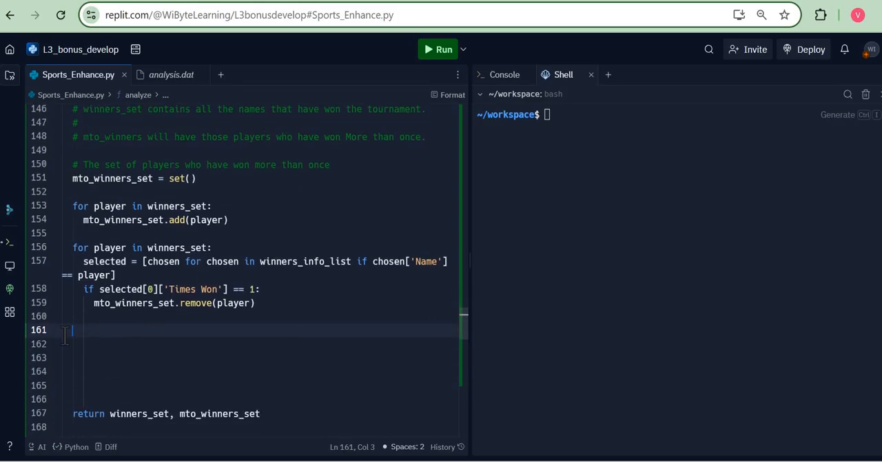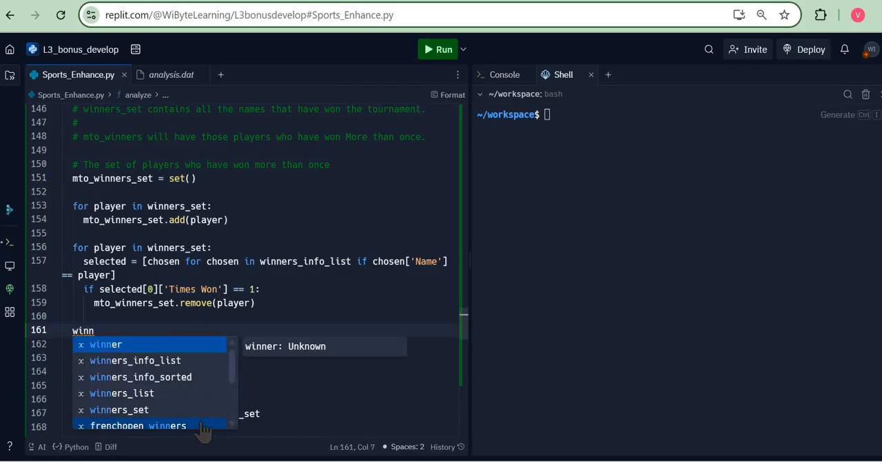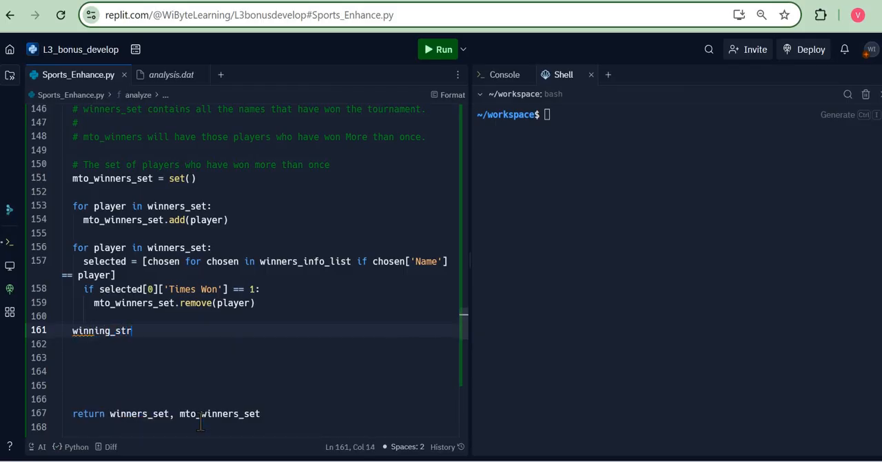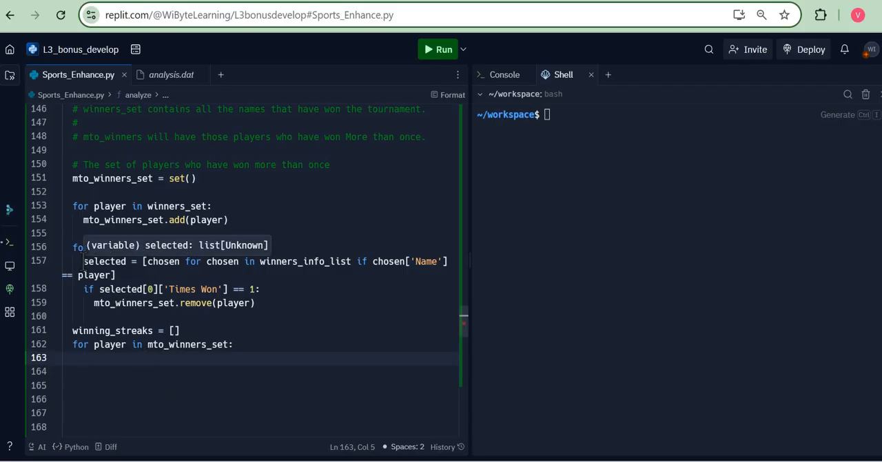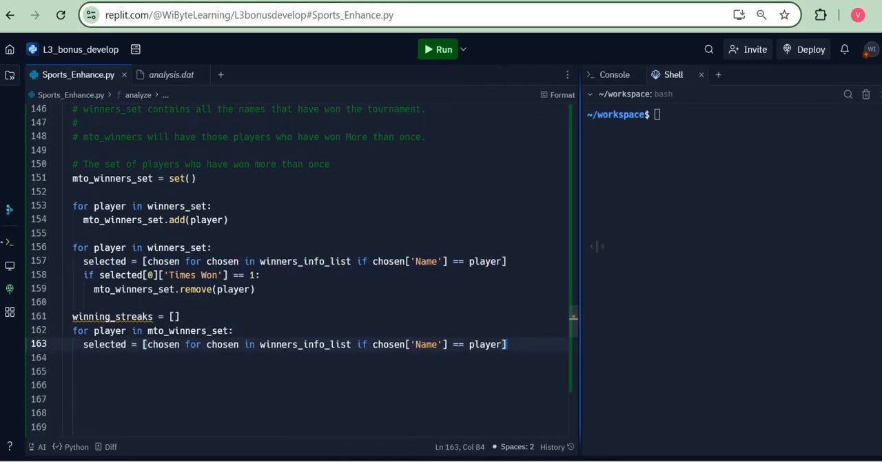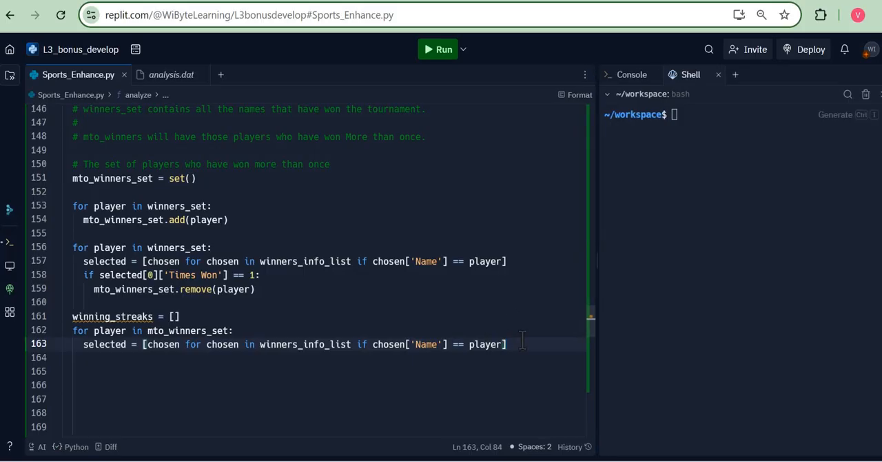So I'm right here in the analyze function, and I'm going to define winning streaks as a list. The basic structure is going to be maintained, so I'm going to make this a list of dictionaries, just like we were doing earlier. However, now this whole thing will run over the MTO winner set, because only for the MTO winners does this make sense. Again, I'm going to take exactly this statement. So basically for this winner, I go and find out in the winners info list the entry where I have the chosen name as the player.